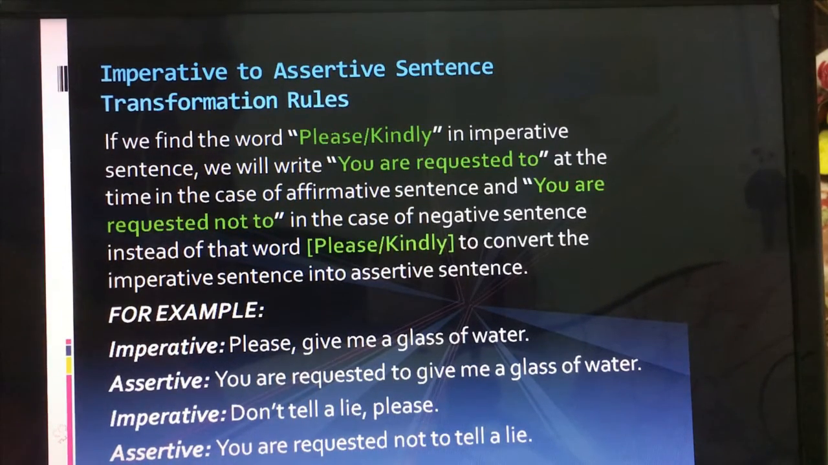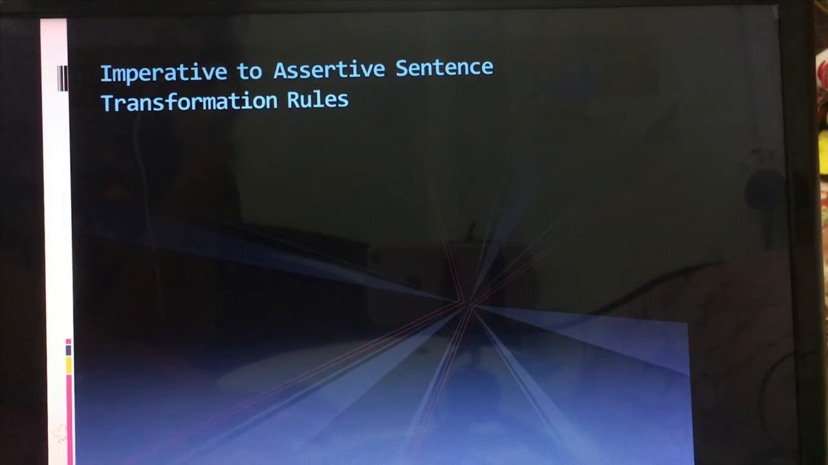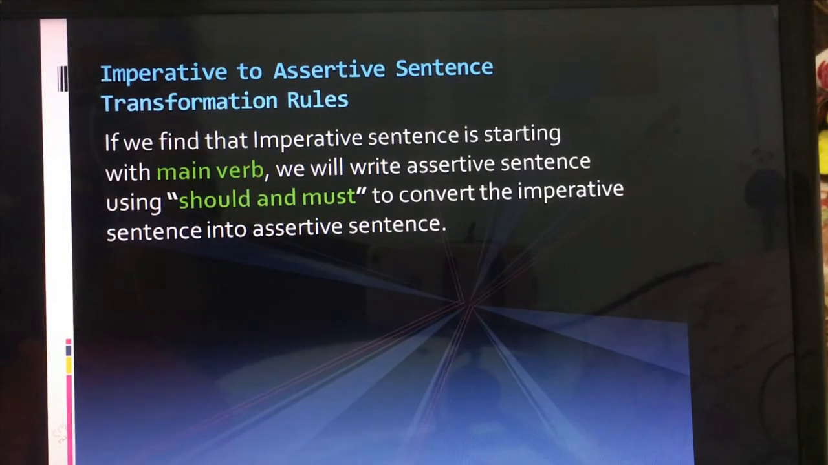Let's see another rule for that. All right, so if we find that the imperative sentence is starting with the main verb, there won't be any subject. So if it's starting with a main verb, we will write the assertive sentence using should or must. You can use should or must to convert the imperative sentence into an assertive sentence.